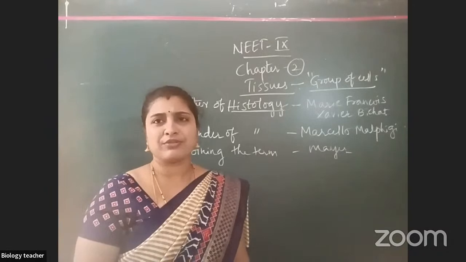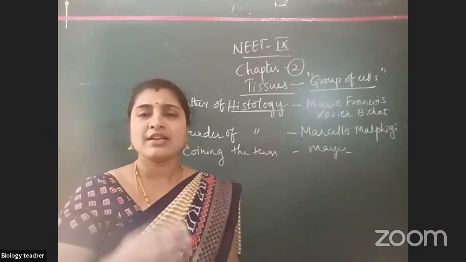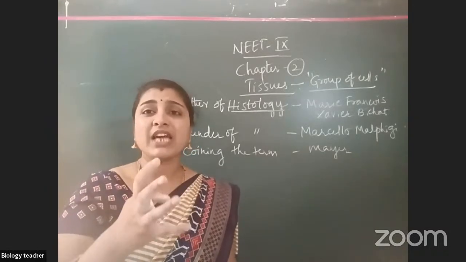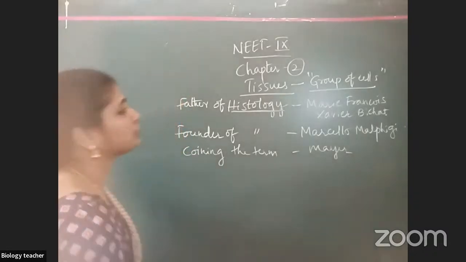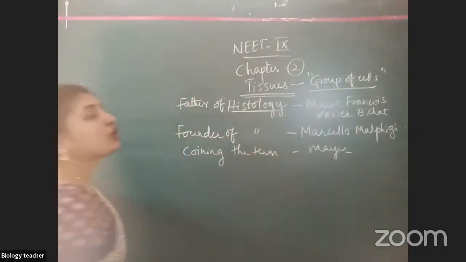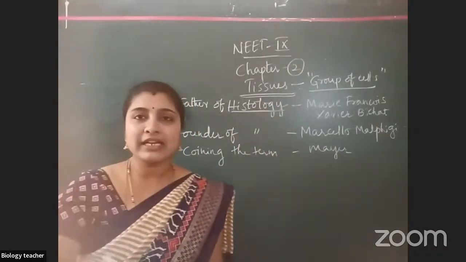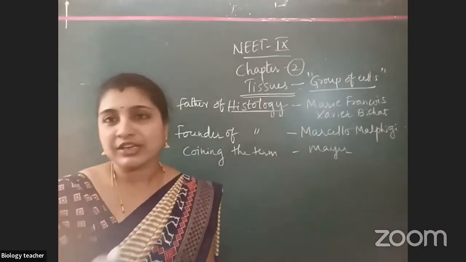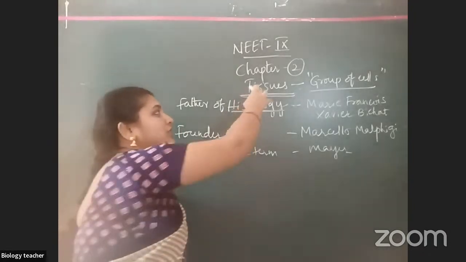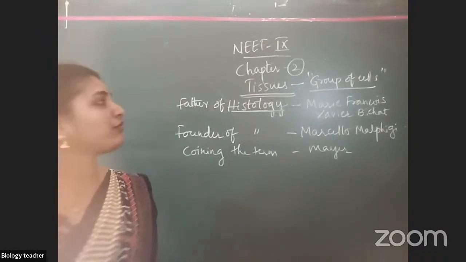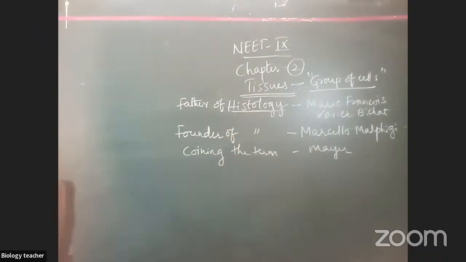Some groups of cells which perform the same function group together and form tissues. Study of tissues is known as histology.